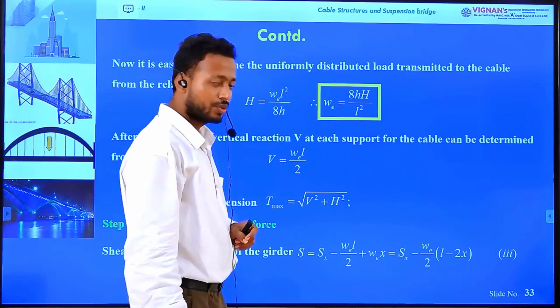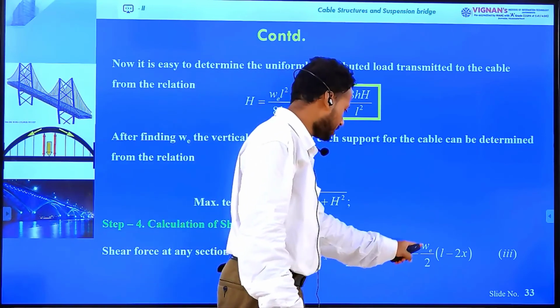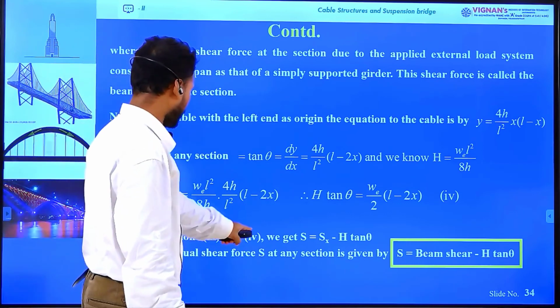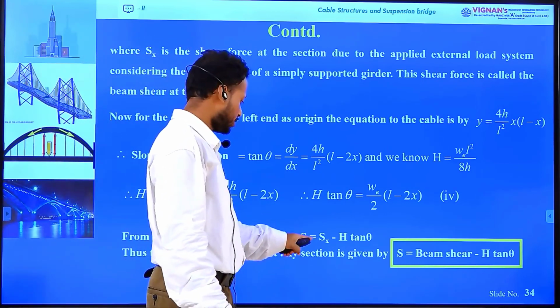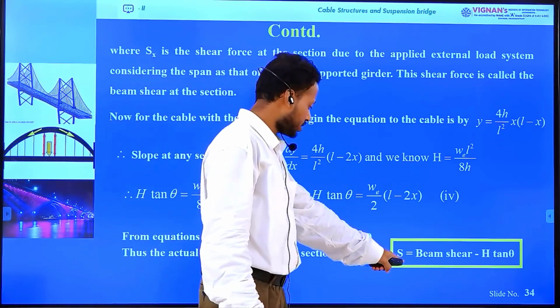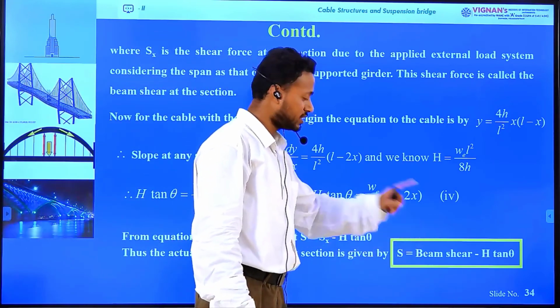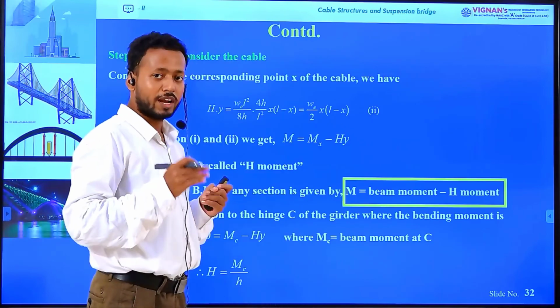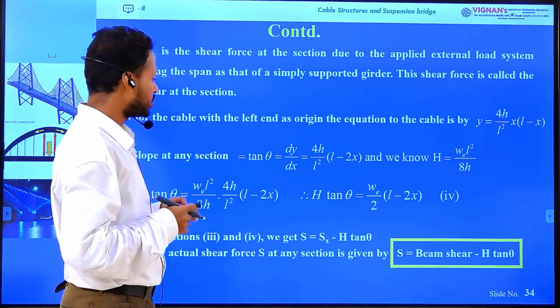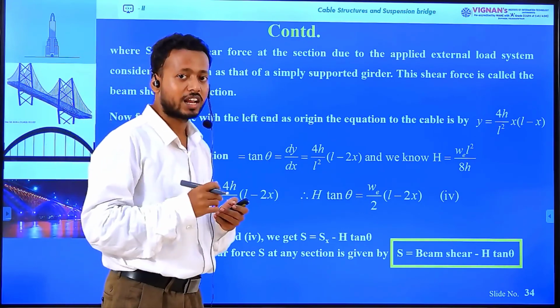So the net shear force will be S equals Sx minus H tan theta, from equations 3 and 4. That means the net shear force at any cross section S equals beam shear minus H tan theta. The net bending moment is M equals beam moment minus H moment, and net shear force S equals beam shear minus H tan theta.